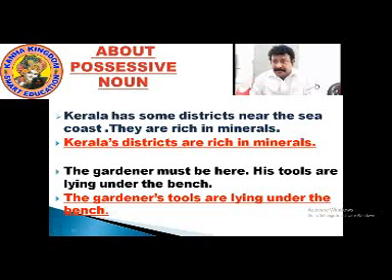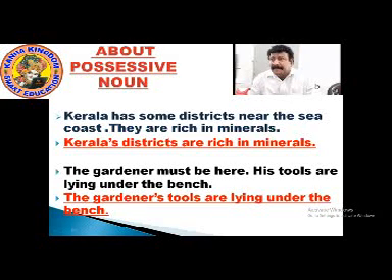How do we form it as a possessive noun? We take Kerala's, Kerala with an apostrophe s. We write it as: Kerala's districts are rich in minerals. This is one sentence formed in the possessive form of a noun.